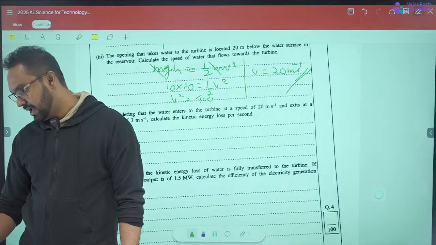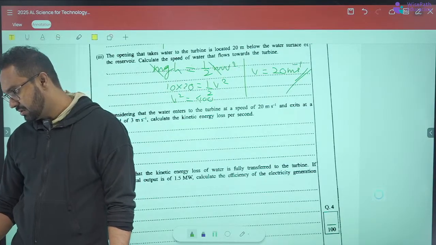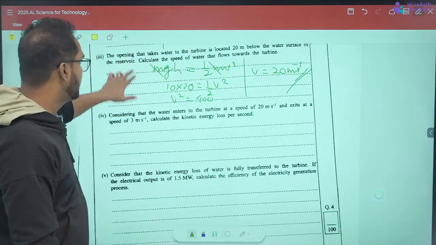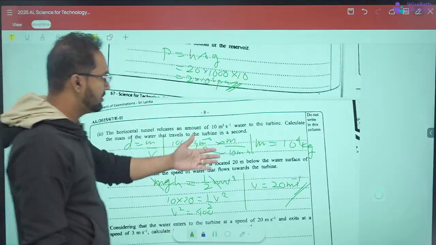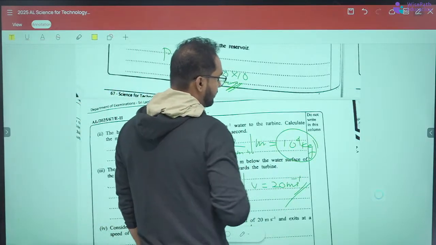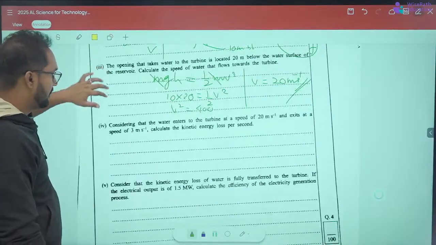So since we don't have the mass, we have an issue applying this, right? Do we have the per second mass there? I can have it, right, this one, mass per second 10 to the power 4 kilograms. So yeah, we can know, right?